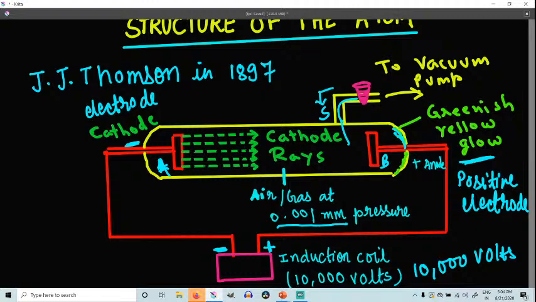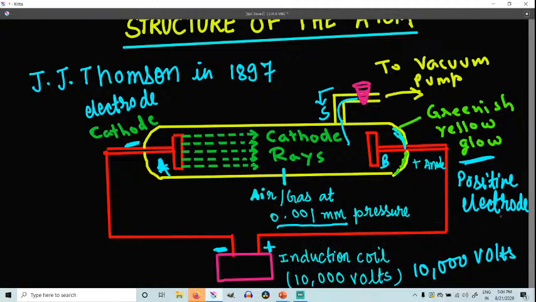The tube appears completely dark. However, on the glass wall of the tube exactly opposite to the cathode, that is the anode, we can see a greenish yellow glow. So the rays were striking the glass wall of the opposite electrode, the anode. And since these rays come from the cathode, the name given was cathode rays. I hope everybody has understood.